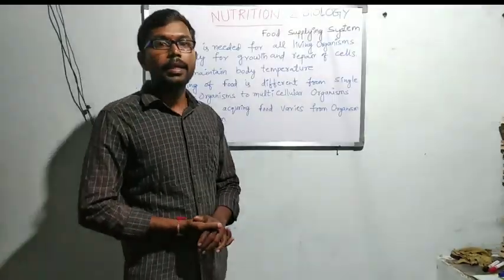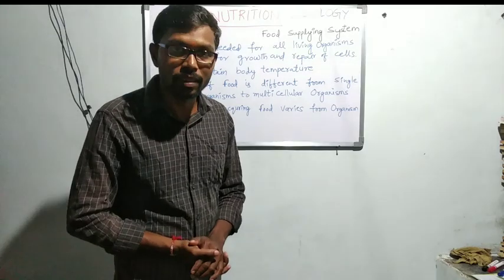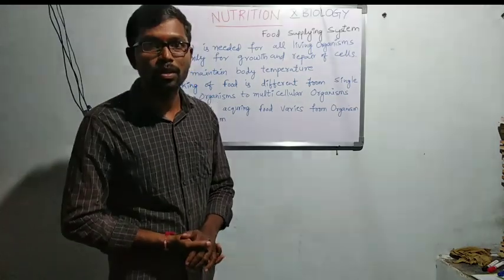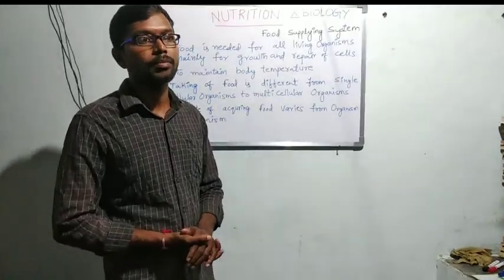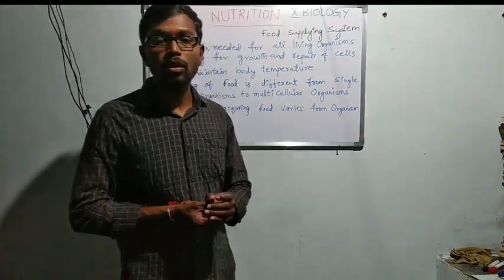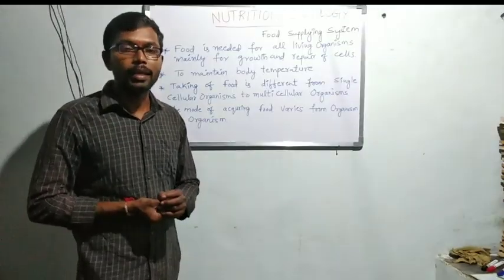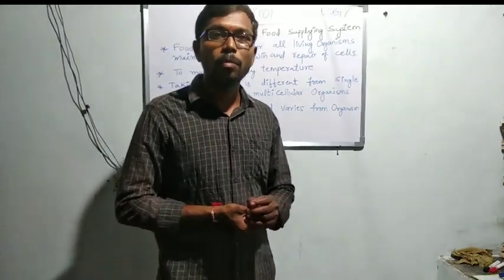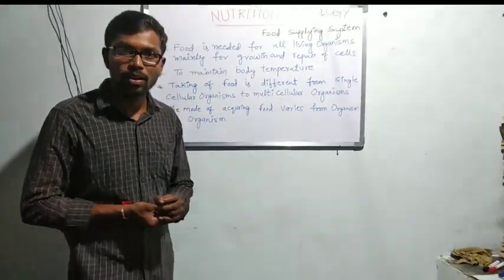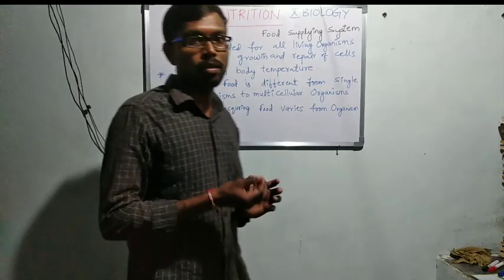Students, in classes 6th and 7th of science, we learned about our food components like carbohydrates, proteins, fats, vitamins and minerals.